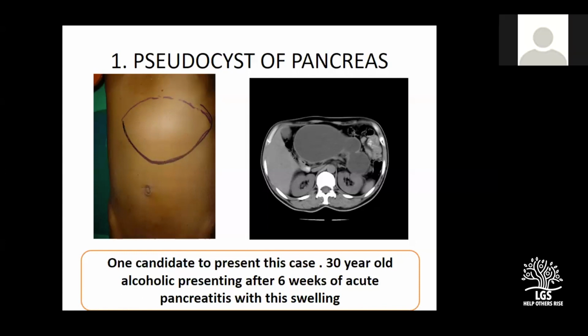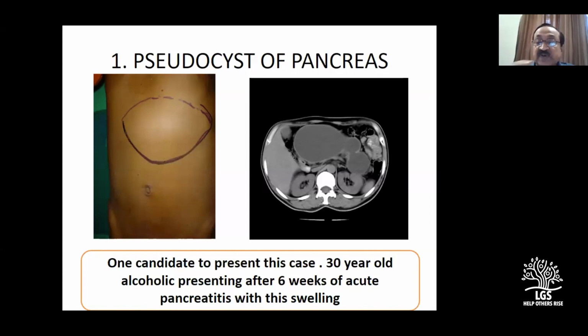Sir, should we describe it as this many centimeters from the xiphisternum, this many centimeters from the umbilicus, or just epigastrium, right hypochondrium, umbilical area? That is one point you can always say: there is a mass visible, or say palpable, in the epigastrium extending to the right and left hypochondrium. If you are palpating, lower border is about 2 fingers above the umbilicus, 3 fingers above the umbilicus. Upper border is 2 centimeters from the xiphoid process. A very good point, because it will tell you, oh, this is the upper border, I can easily make out.